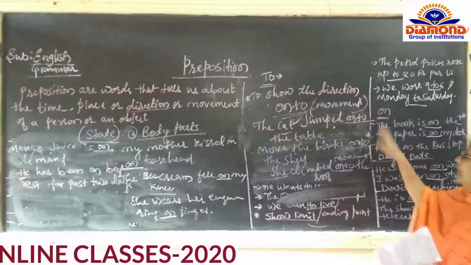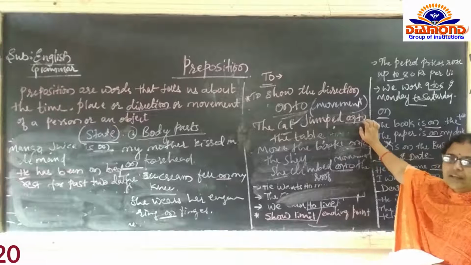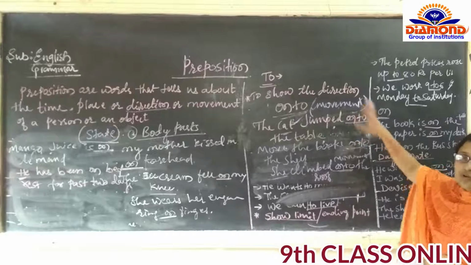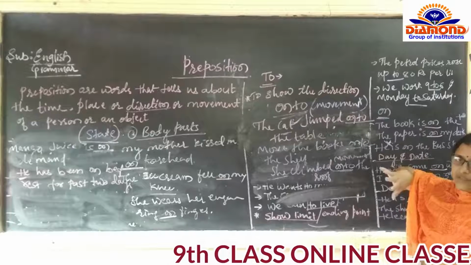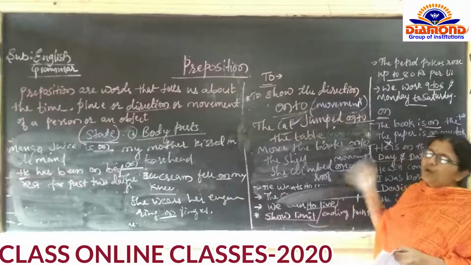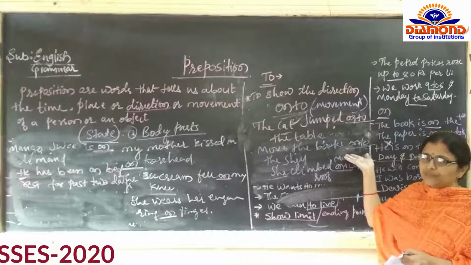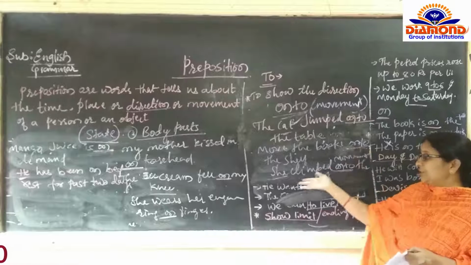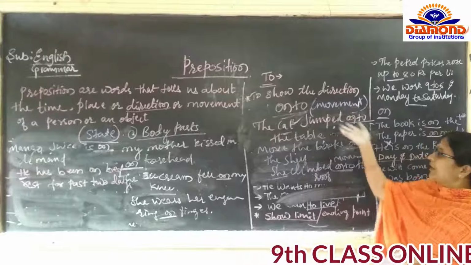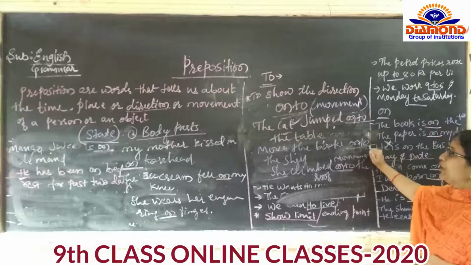I hope you have heard this word previously, or if you have not heard it, this is rarely used in the grammar part. So onto, I hope you have understood. Onto is nothing but movement. It may be the movement of a person or the movement of an object. Book is an object, there is a movement of the books, and she is a girl, there is a movement of the girl, and there is a movement of a cat. So this is about onto.